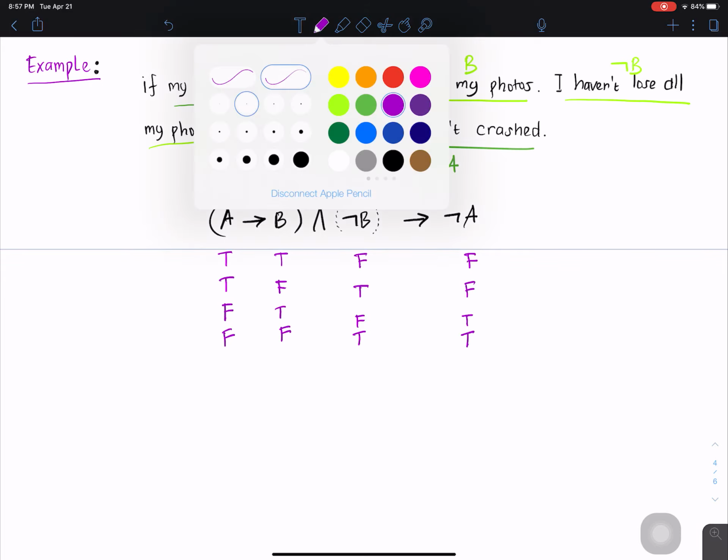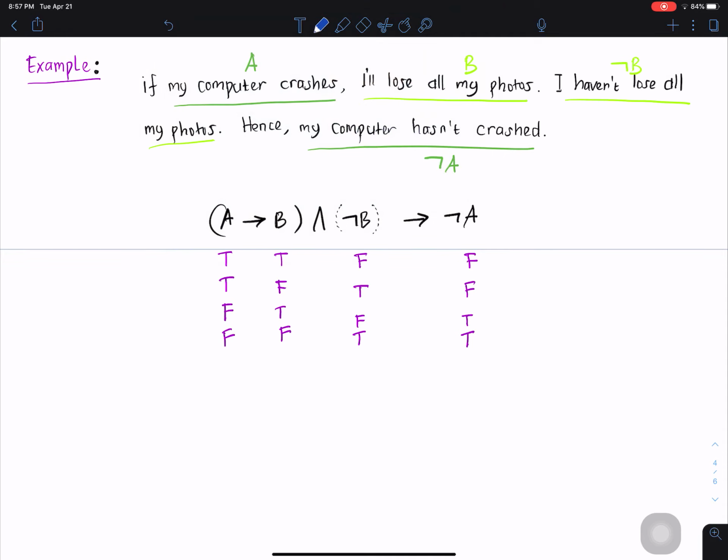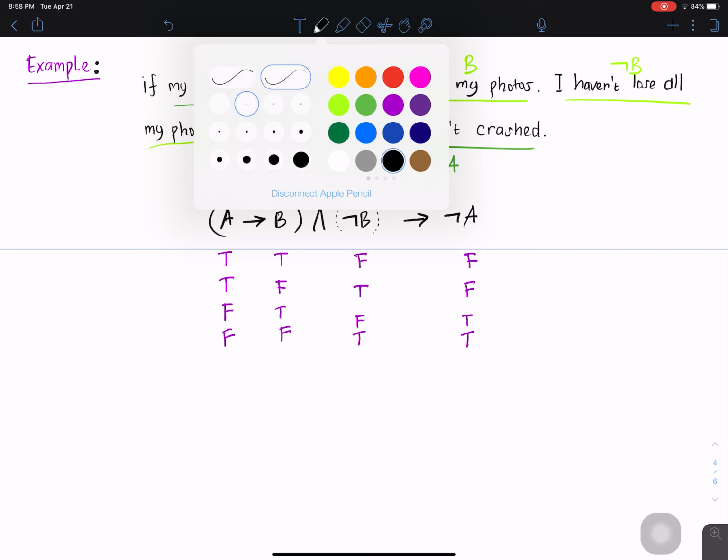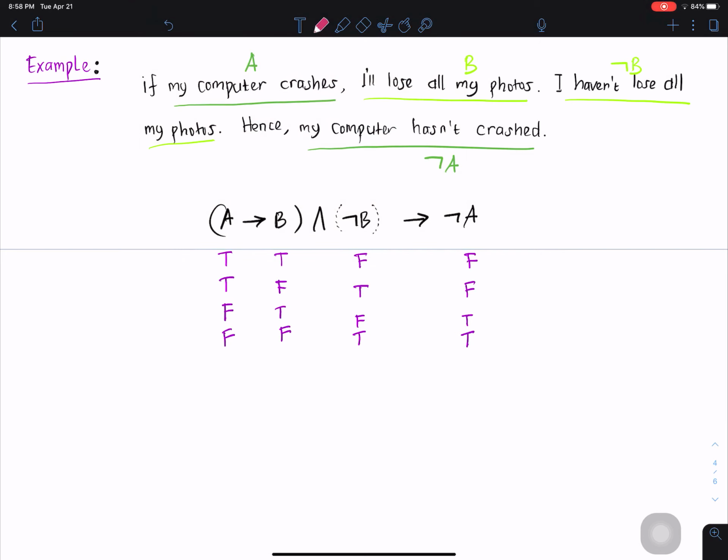Now let's do the logic operators here. The first one we have, let me use color, this one. Implies, A implies B. We already know for implies, only when it is TF then it is false, the rest will be true. So this one true. Then we have TF here, the second row, this is false, and this one true. So the next one that we need to do is the one with conjunction.